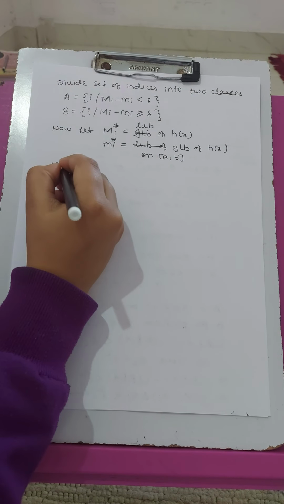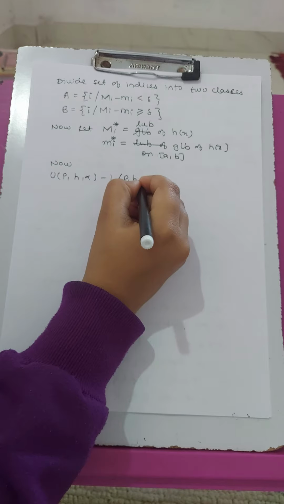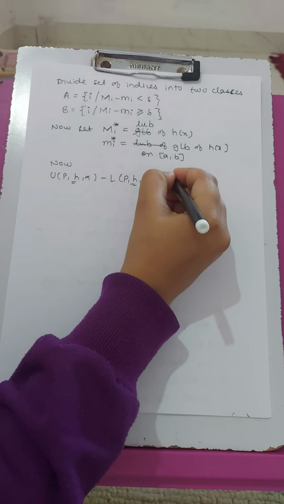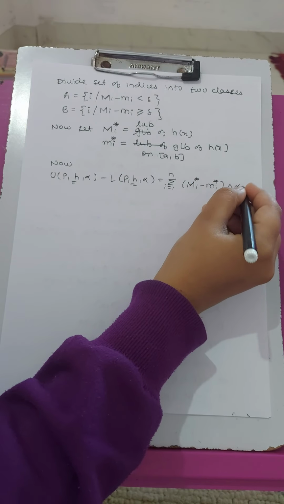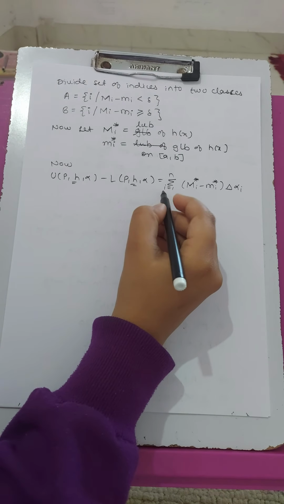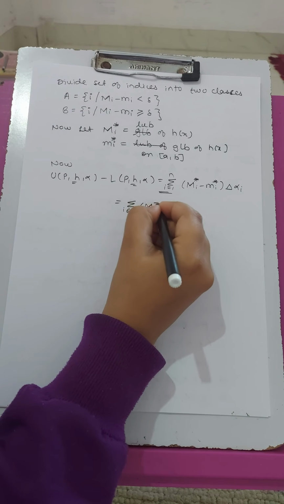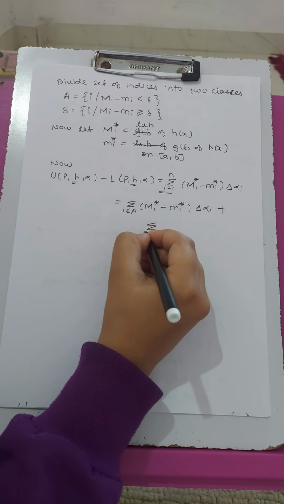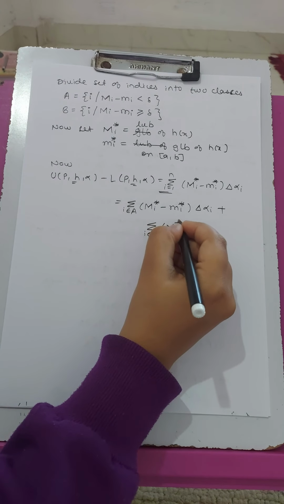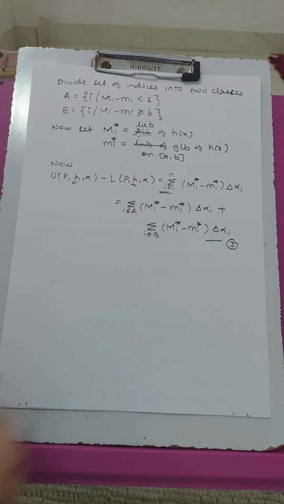So now, upper sum of P, h, alpha minus lower sum of P, h, alpha, here we have taken the function h, we write as summation i from 1 to n of (capital Mi star minus small mi star) del alpha i, and we will divide the summation into two groups: summation i belongs to A of (Mi star minus mi star) del alpha i plus summation i belongs to B of (capital Mi star minus small mi star) del alpha i. Give it number 3.